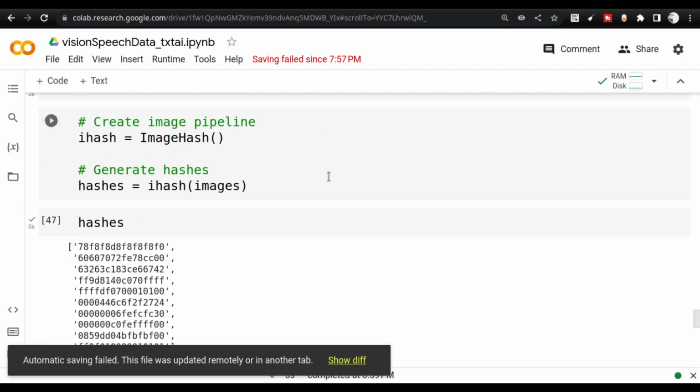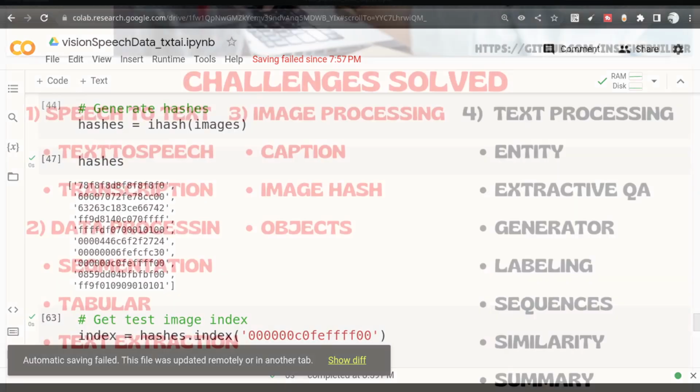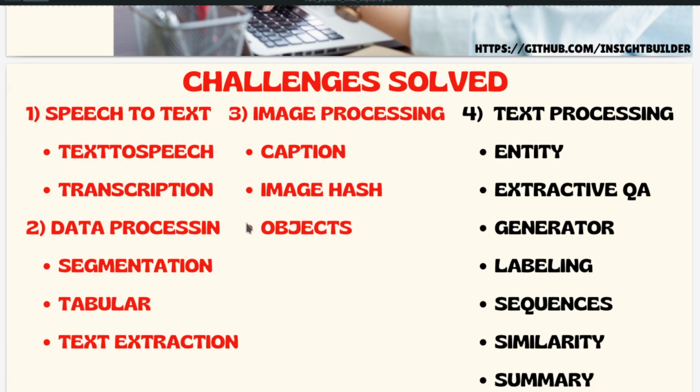Now let us go to the PDF for a moment. Here we already saw the various pipelines: text-to-speech, transcription, the various data processing, and the various image processing pipelines. You must have got an overview of the entire range of pipeline options available in TxtAI right now. Do take a look at my earlier video on text processing pipelines also to get further updates.